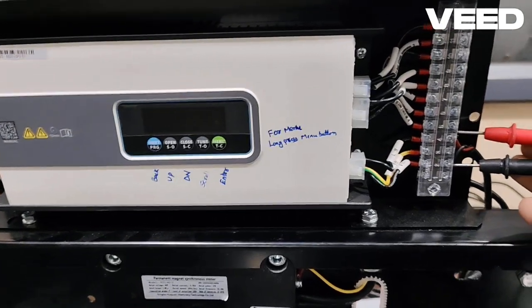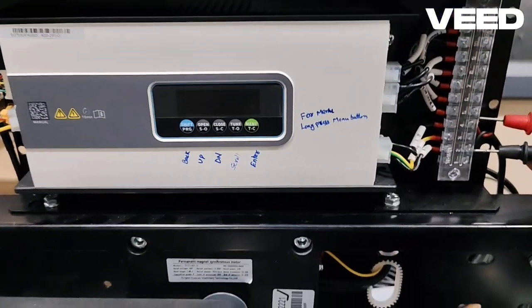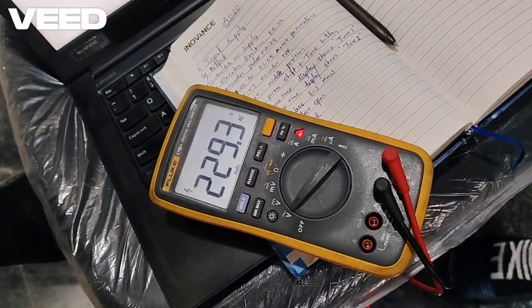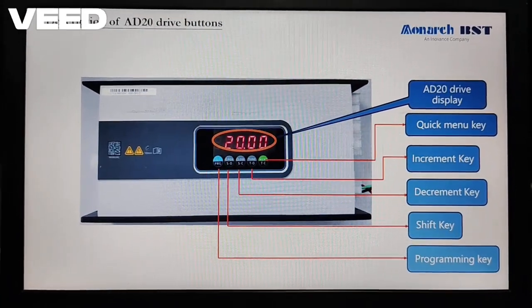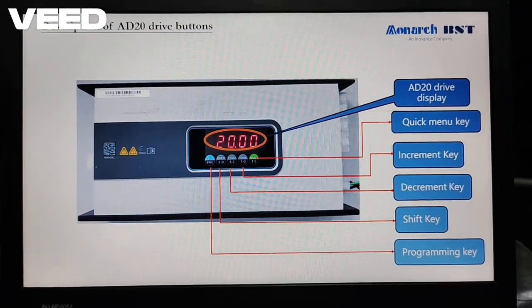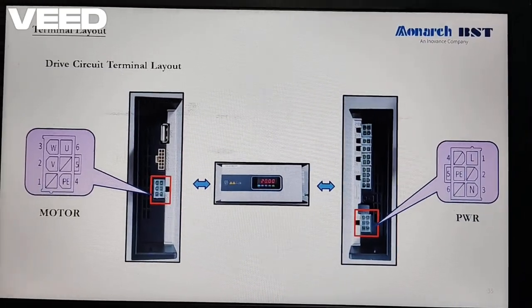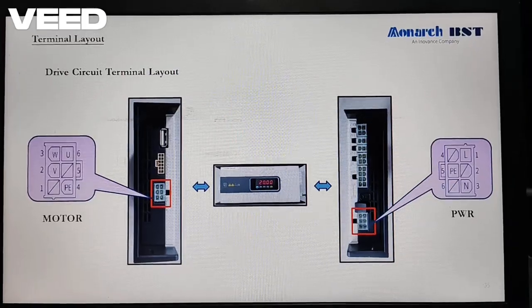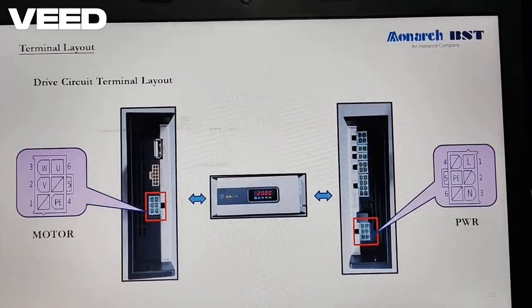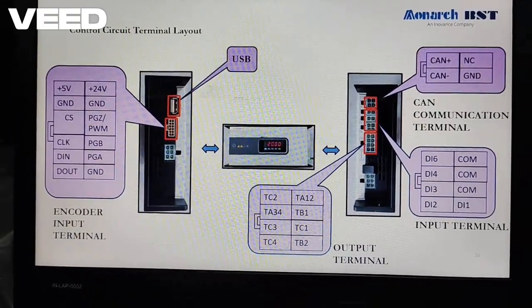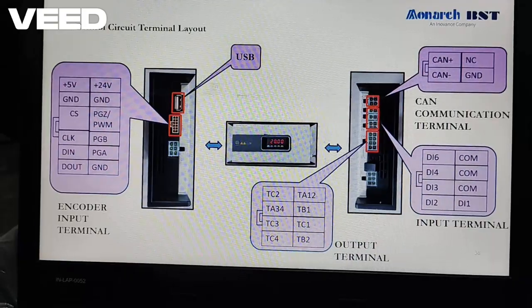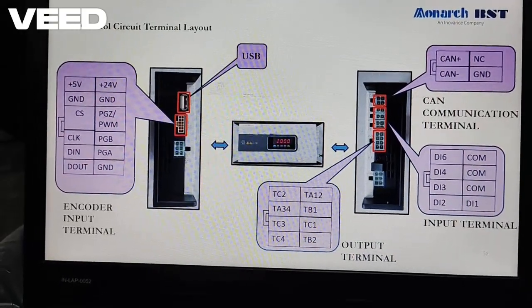AD20 door drive. First check the input voltage coming, 230. This is the door drive button description. This is the input output terminal connection terminal layout. This is the control circuit terminal layout. Inputs and outputs, command feedbacks.